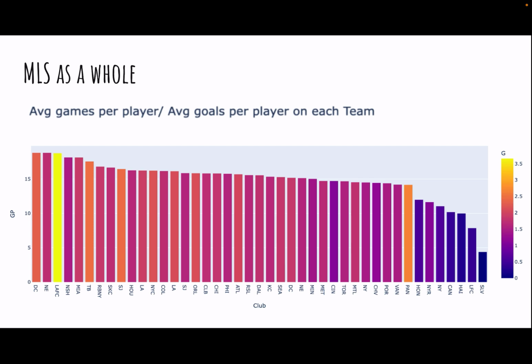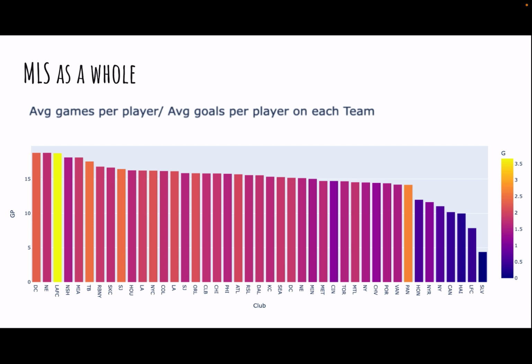As you can see, the average number of goals tends to go from the highest on the left to the lowest on the right, which is quite interesting since the highest number of games played on average per player per team follows the same trend. By comparing the average number of goals for each player with the average number of games each player in the team played, we not only get an understanding of how many goals the average player scores, but we also develop an understanding of how constant a team's lineup is.